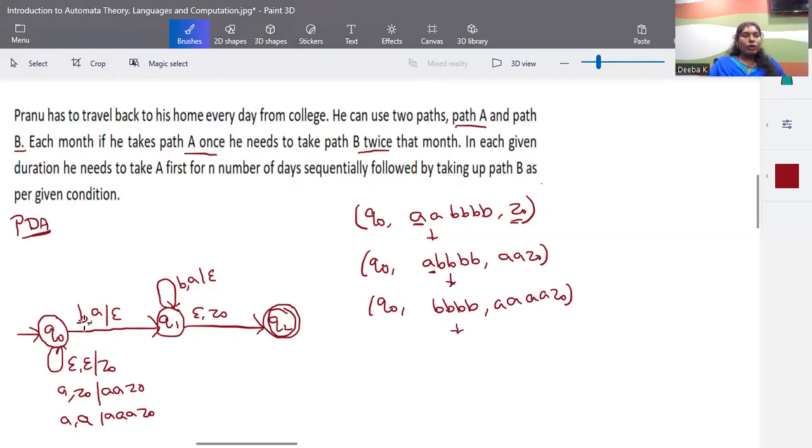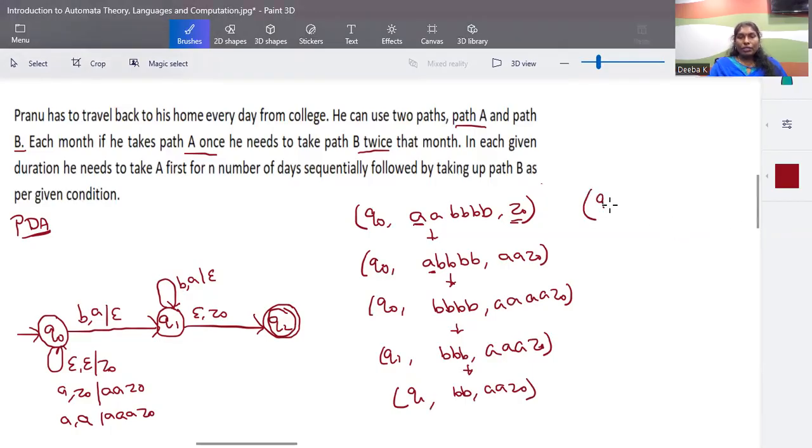Okay, so in Q naught, when the input is B and stack consists of A, we are going to the state Q1. For this B, this A will be cancelled. You will have three B's in the remaining input and three A's over here. Okay, so now again in Q1, it is in a looping structure. For all the B's in your input, you are going to cancel one A. So you have B B and A A in this. One B and one A is cancelled and it is put in a loop.